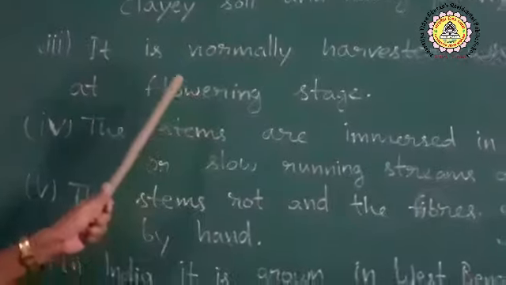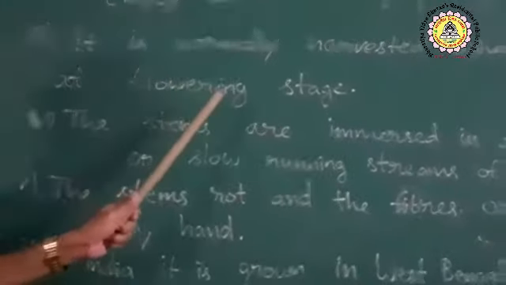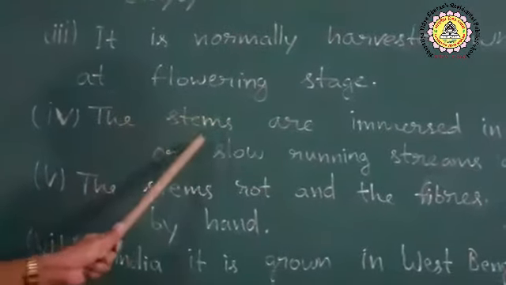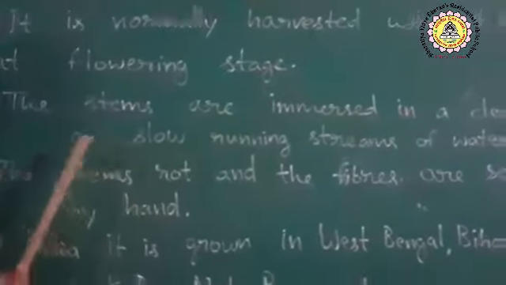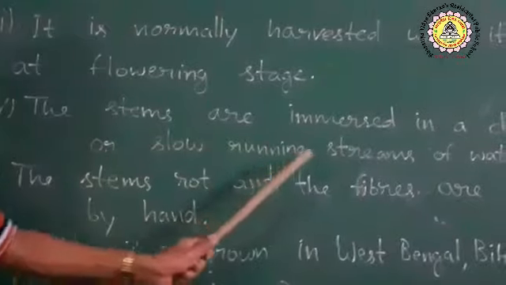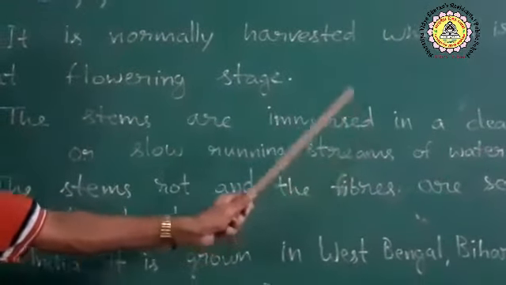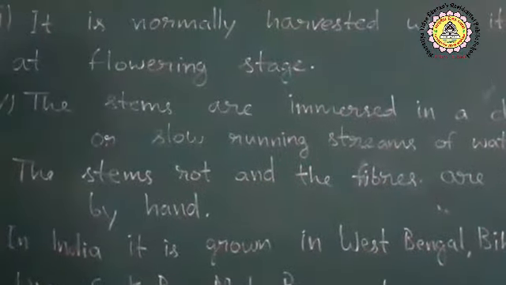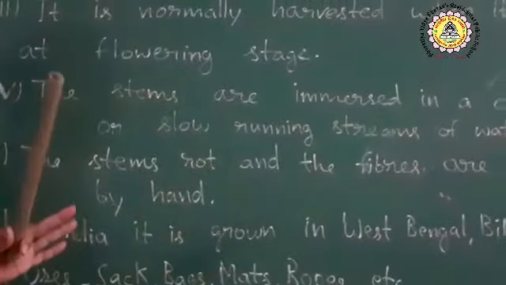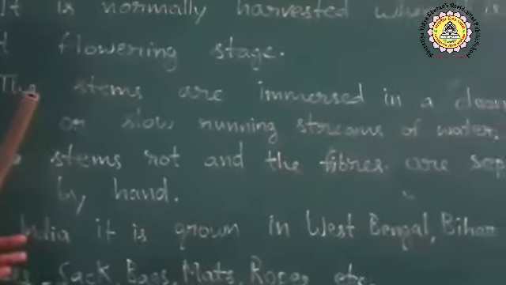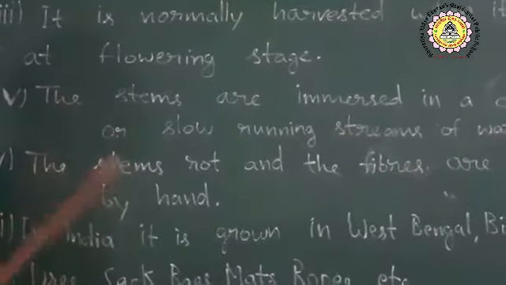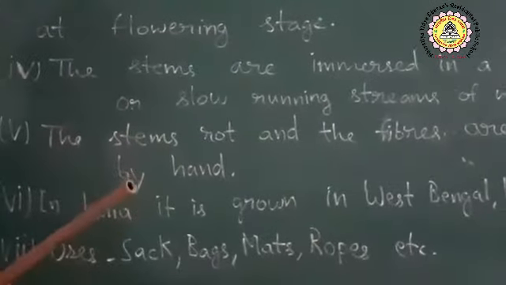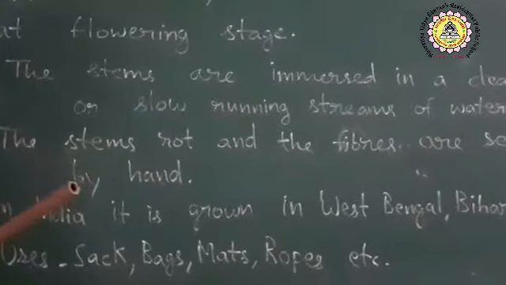Now these stems are immersed in a clean pond of water or slow running streams of water to make the stems soften so that the fibers can be easily separated.